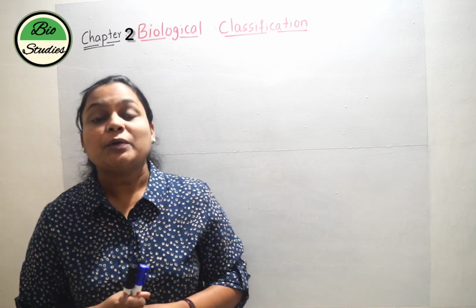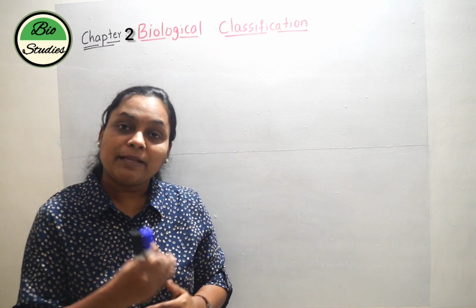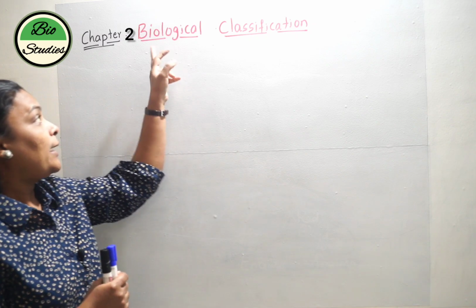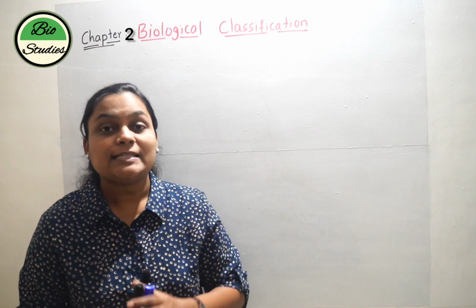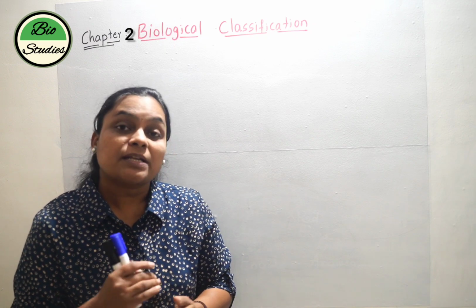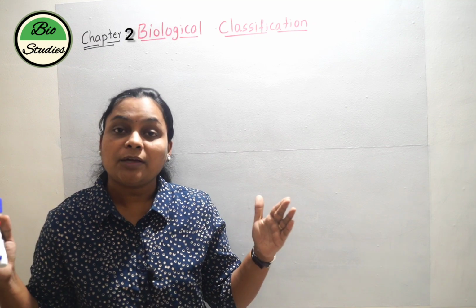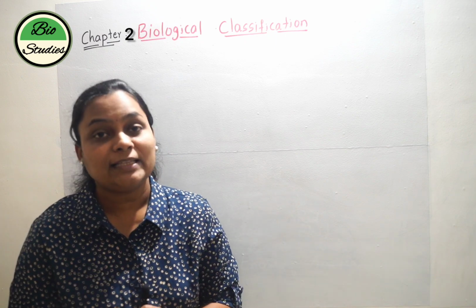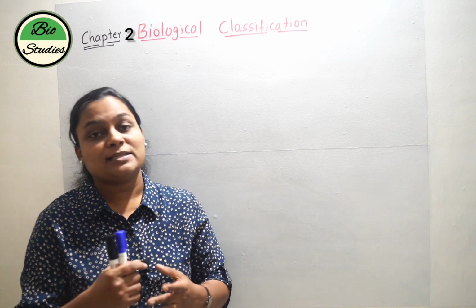In this video we are going to start a very new chapter, that is biological classification. In the previous videos we have completed the first chapter, that is the living world. Now biological classification is the second chapter under the unit the diversity in the living world, right? Now in the first chapter we have studied about biodiversity. What is biodiversity? It refers to the variety of life, variety of organisms on earth, and we have also seen that around 1.7 to 1.8 million organisms have been discovered so far.